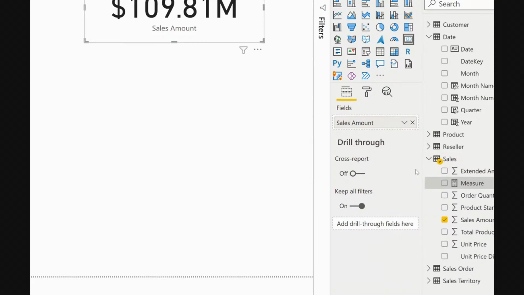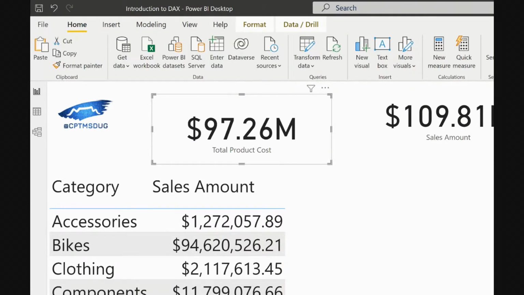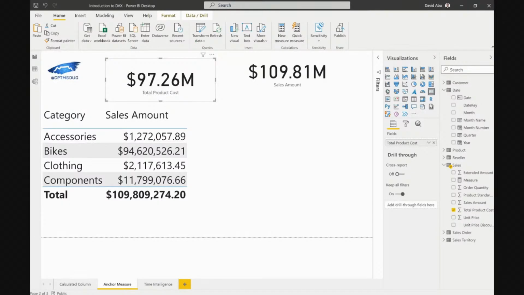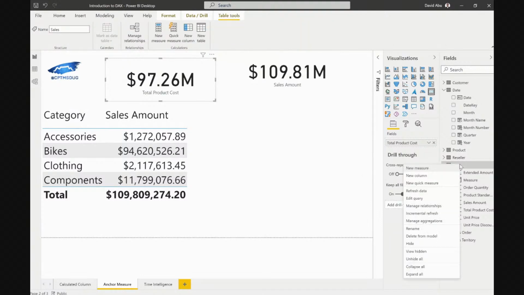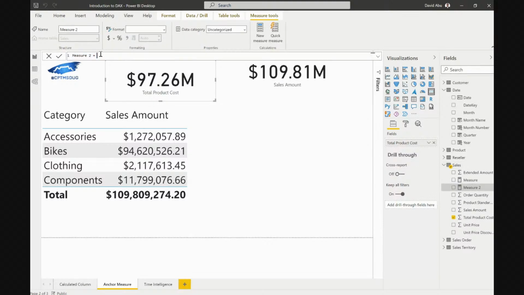So when I click new measure, you're going to see right now that I have, oh, sorry. I'm currently using one screen right now, so it's making it difficult for me. So sorry. Click new measure. Okay, cool. So now we have this.